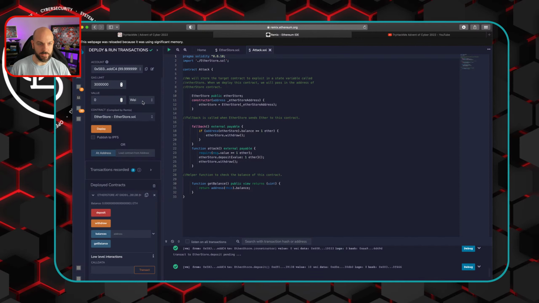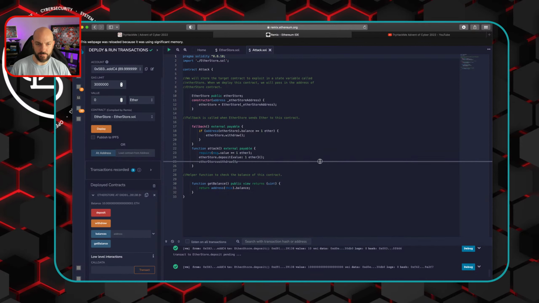Oh, and look at that. I just mentioned we should probably have it actually on ether, and it wasn't, so let's switch that. Let's try that. Deposit 10 ether. There we go. Now we can see our balance is that. We also, it's kind of like this debug output down here that lets you know what's going on.